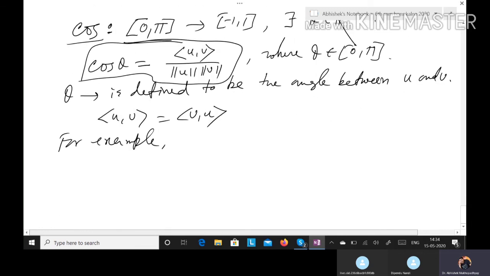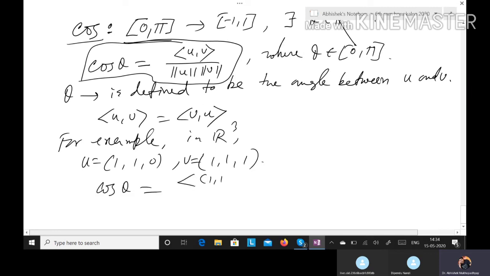For example, in R3, what will be the angle between the points (1, 1, 0) and (1, 1, 1)? Suppose it is u and it is v. Then cos theta will be the inner product of (1, 1, 0), (1, 1, 1) by norm of (1, 1, 0) norm of (1, 1, 1).